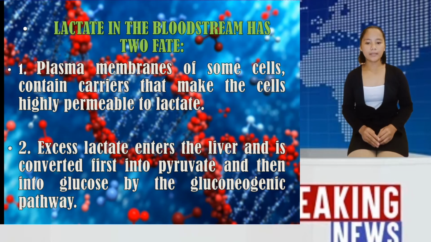In the other fate, excess lactate enters the liver and is converted to pyruvate and then into glucose by the gluconeogenic pathway. Thus, the liver restores the level of glucose necessary for active muscle cells, which derive ATP from the glycolytic conversion of glucose into lactate. This reaction constitutes the Cori cycle.